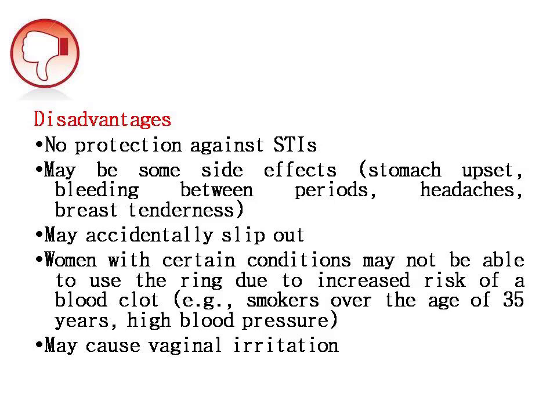We'll see the disadvantages of the contraceptive ring. There is no protection against sexually transmitted diseases, and there is a chance of some side effects. It may accidentally slip out, which is one of the unique disadvantages of this ring. Women with certain conditions cannot take this kind of contraceptive ring, like smokers over the age of 35 years and those with high blood pressure. There may also be a chance of vaginal irritation, because some women may get bacterial vaginosis.